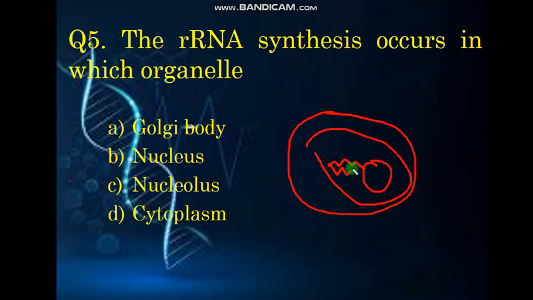Attached to the nucleus, there are the endoplasmic reticulum and Golgi apparatus here, and centrioles are present near the nucleus. Here, ribosomal RNA is synthesized and transported from the nucleolus to the cytoplasm. So here, ribosomal RNA synthesis occurs in the nucleolus.